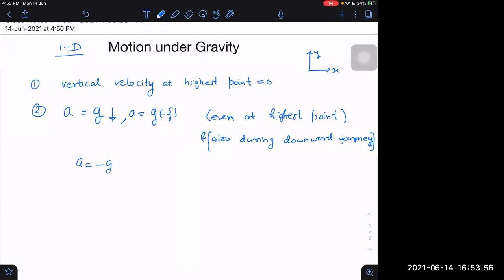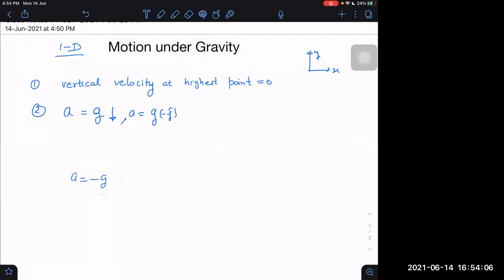Okay. Or let me write it in another way. I really don't want you to commit any mistake in this. Some of you will find it unnecessary, but I know it causes a lot of pain when students commit mistakes again and again. So I'm writing it in another way again.